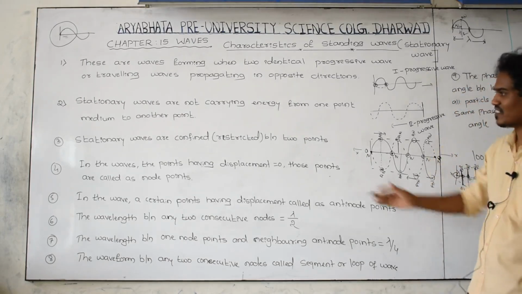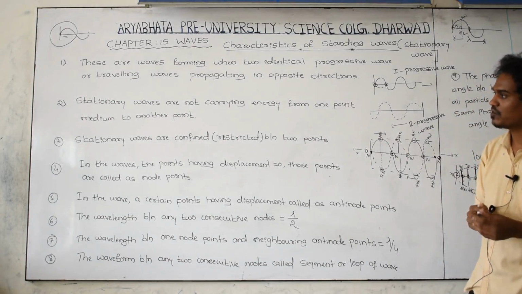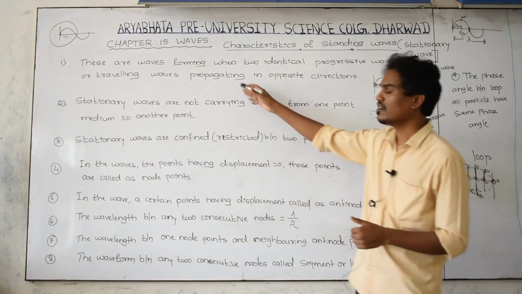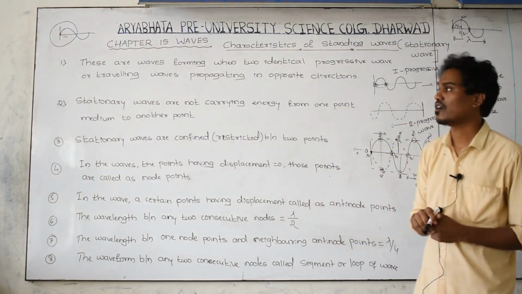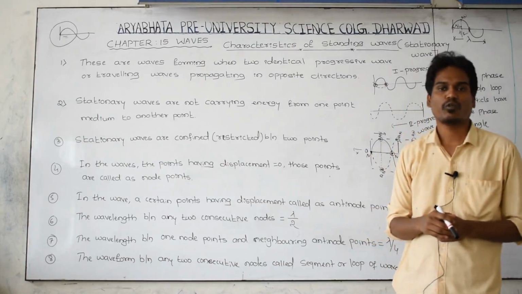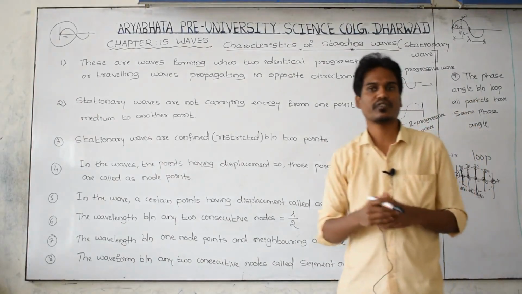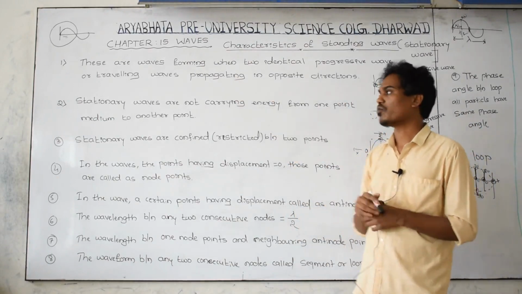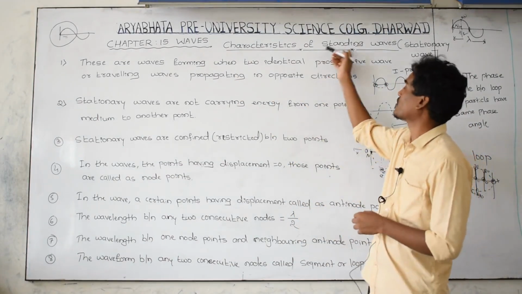Don't confuse this one. Just try to remember 3 to 4 points. They are easy. First one, what is the definition of a stationary wave? You have to write: a stationary wave is formed when two identical progressive waves move in opposite directions. Then the resulting wave we call a stationary wave, not a progressive wave.